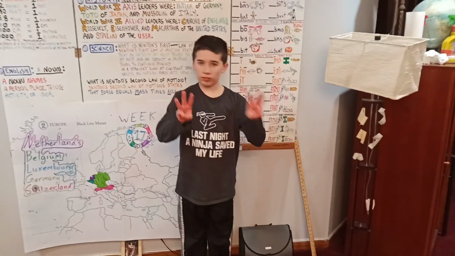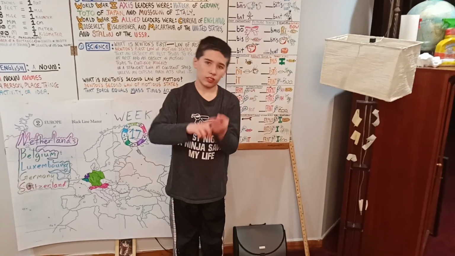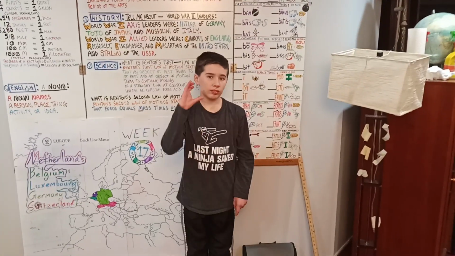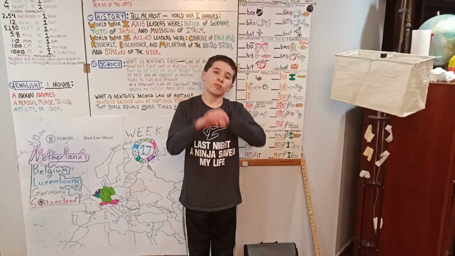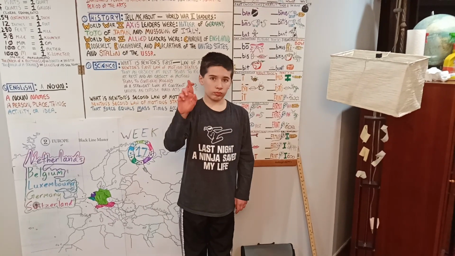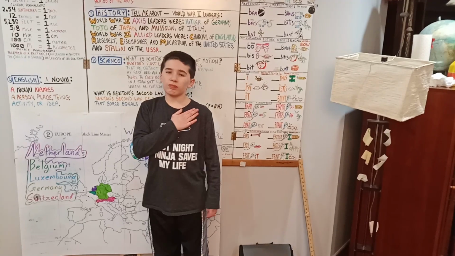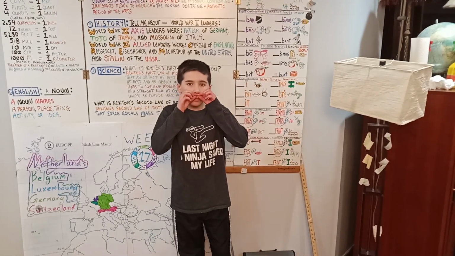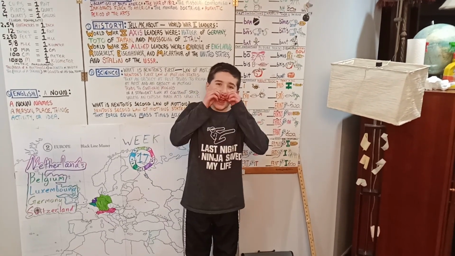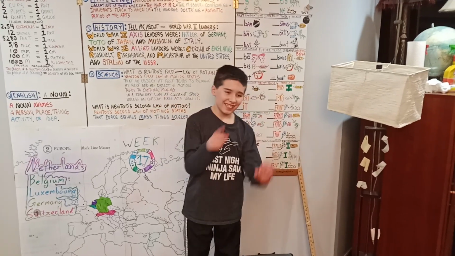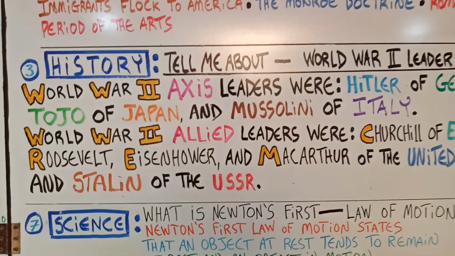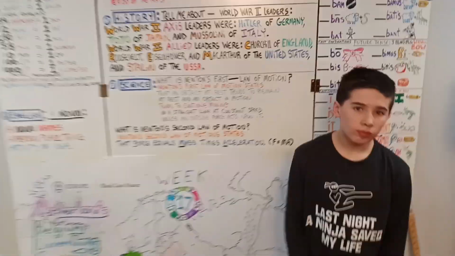World War II, ally leaders were Churchill, make a C, of England, the sign for England. And Roosevelt, Eisenhower, and MacArthur of the United States and Stalin of the USSR. All right, so let's do it. So tell me about World War II leaders.